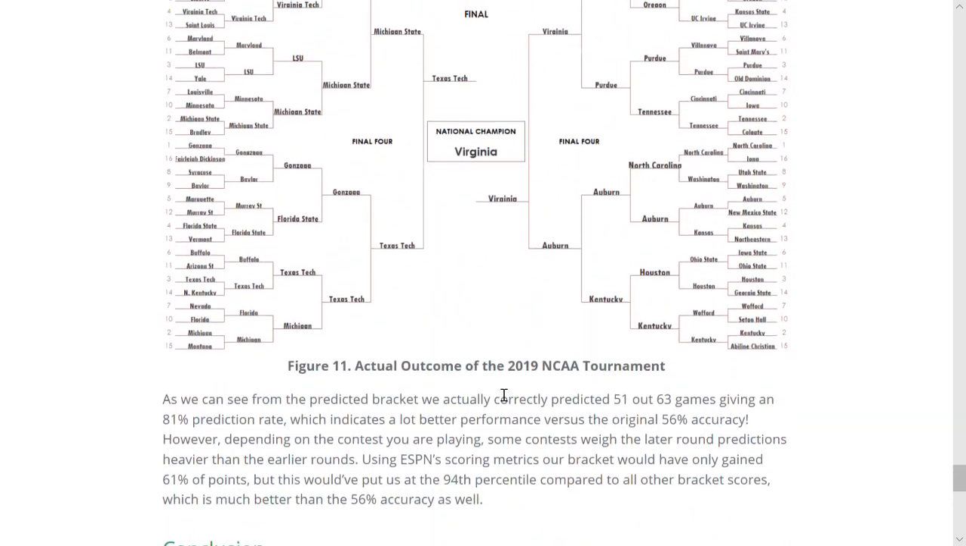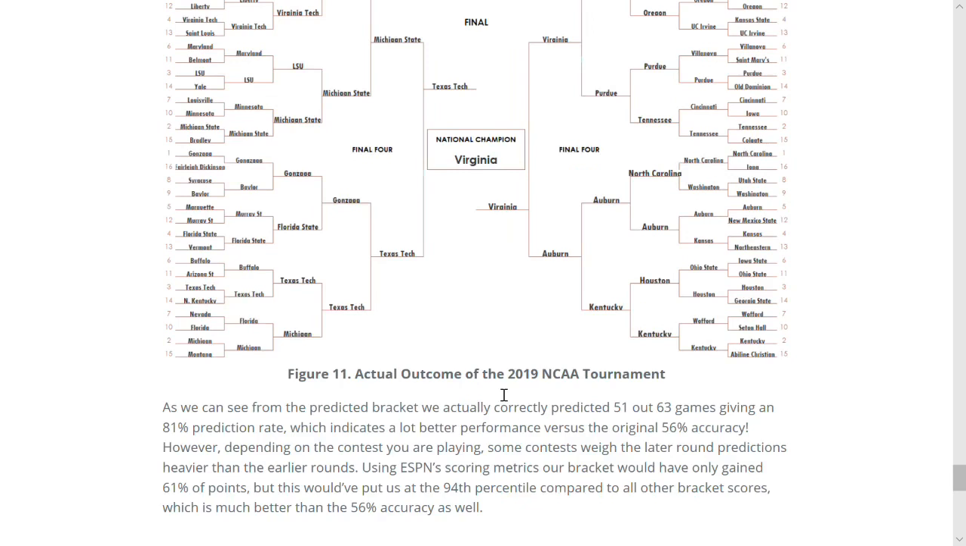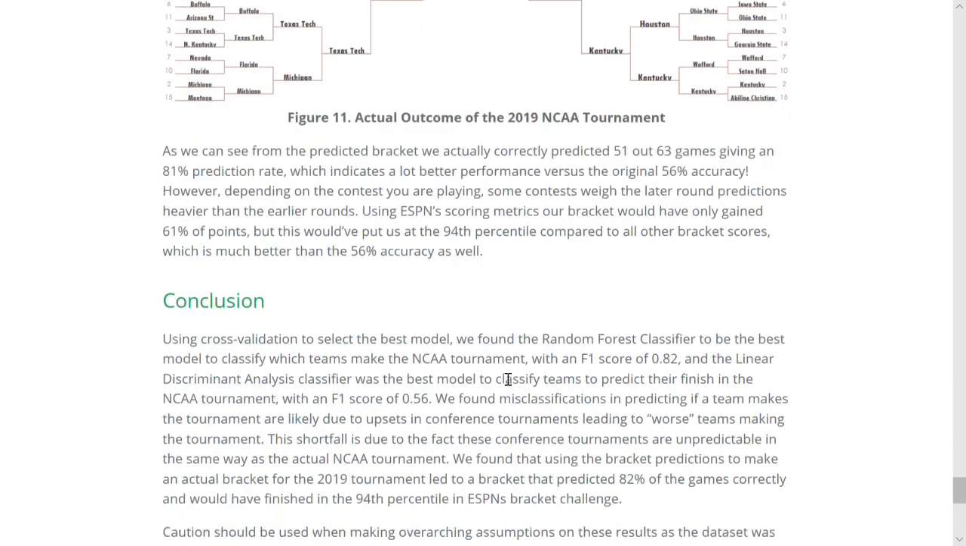As we can see, the predicted bracket actually correctly predicted 51 out of the 63 games, giving an impressive 81% prediction rate, which indicates a lot better performance than the original 56% accuracy. However, depending on the contest, like I said, some contests weighed the later round predictions heavier than the earlier rounds. Using ESPN scoring metrics, our bracket would have gained 61% of the total points and put us in the 94th percentile compared to all other bracket scores, which is extremely better than the 56% accuracy and would likely lead to prizes in smaller pools with friends and coworkers.